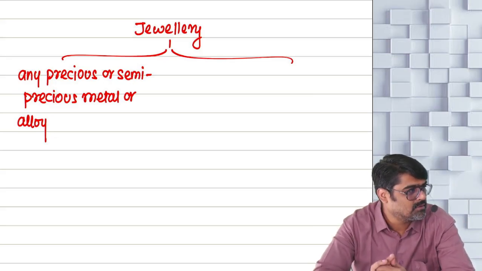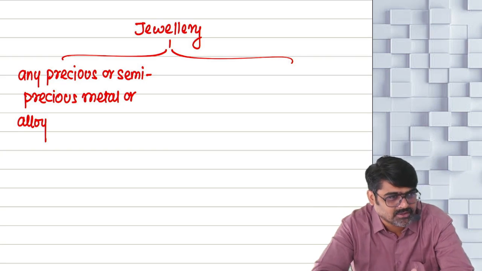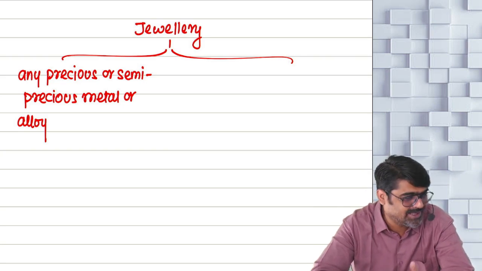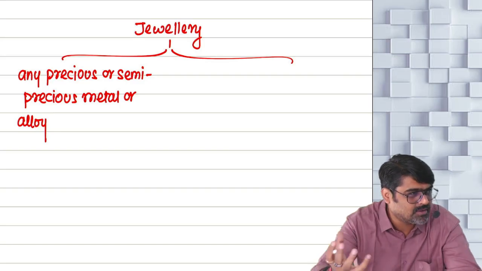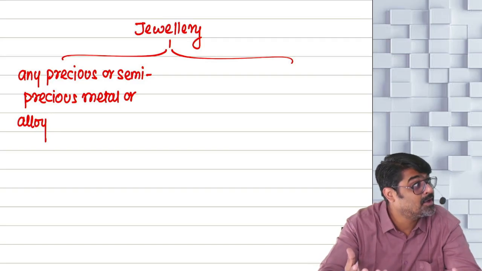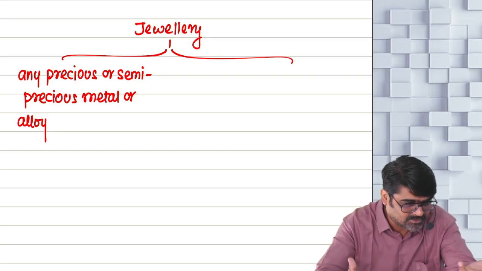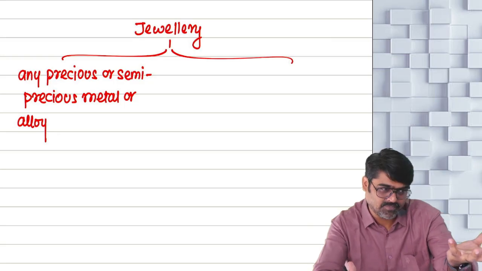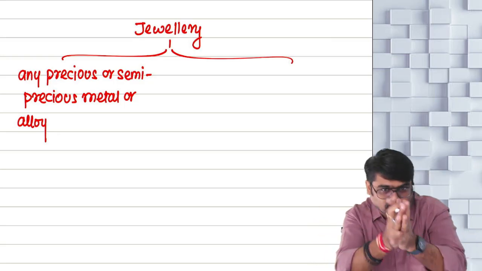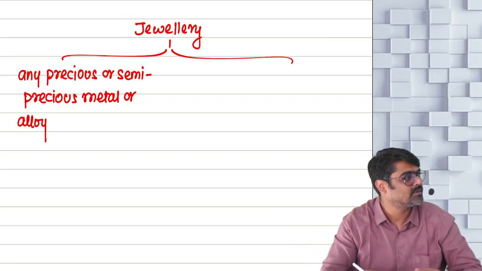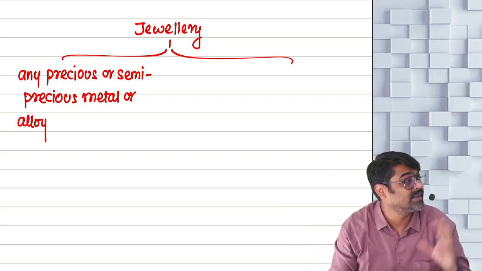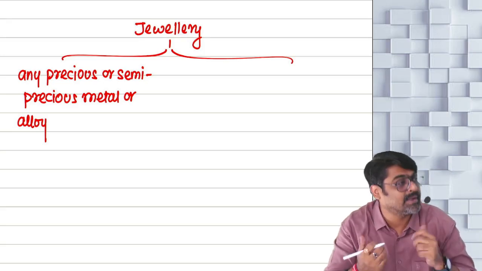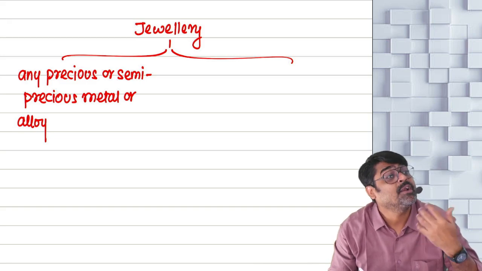Sir, metal I understood. I did not understand alloy. What is alloy? In childhood, you might have studied science, chemistry. In chemistry, there was a concept of metals and metallurgies. Yes or no? One metal is a metal. Another metal is also a metal. When you mix both the metals, a new metal comes into existence. It is known as an alloy, a mixture of more than one metal.